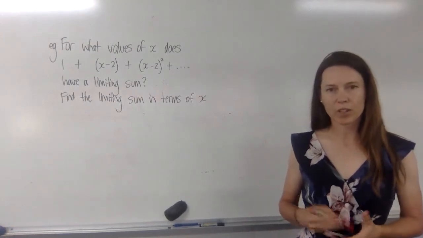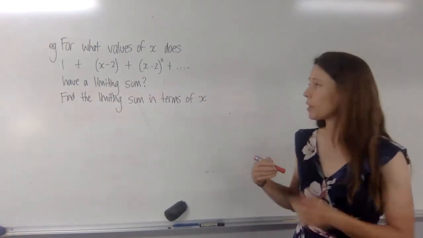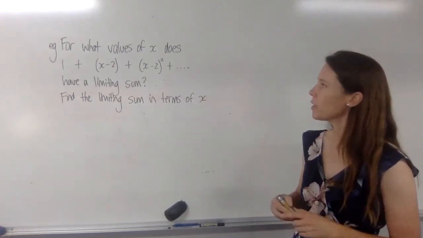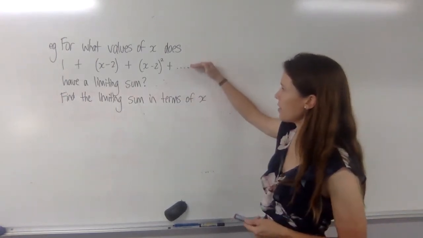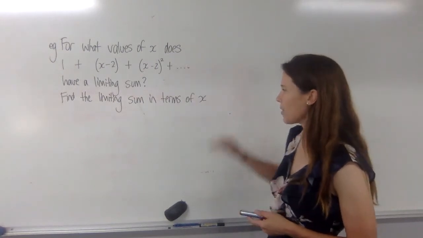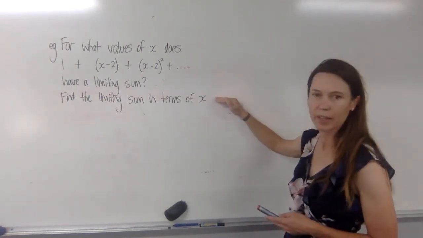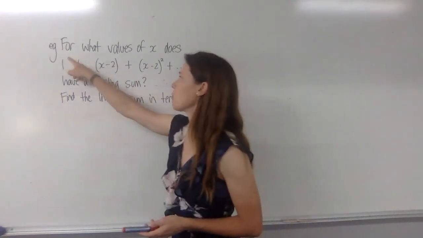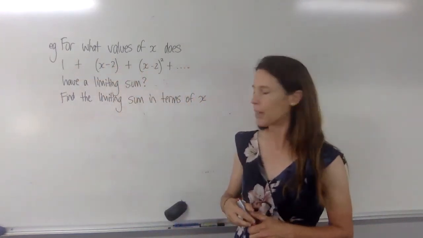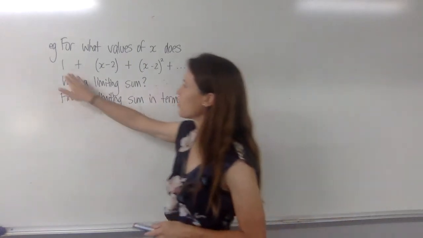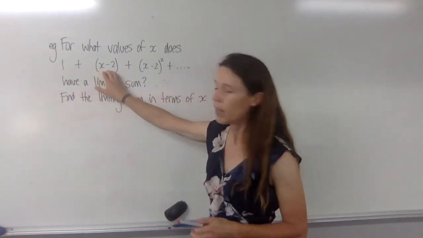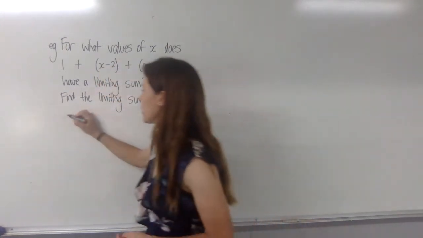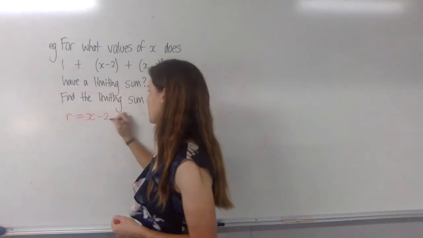Now the trickiest types of questions that you can get in this topic are ones like this, where it's not immediately obvious what you need to do. For what values of x does this series have a limiting sum? And then we need to find the limiting sum in terms of x. Now if you're not sure how to start, just write down what you know. Start by thinking, well, what is the ratio here? What are we going up by? What have I multiplied 1 by to get x minus 2? Well, I've multiplied it by x minus 2. And look, I've multiplied by x minus 2 again. So we know that r is x minus 2.